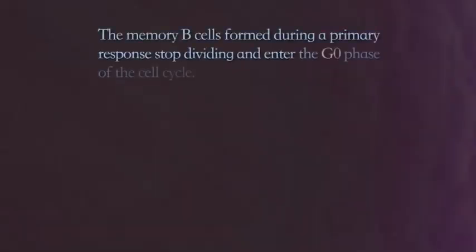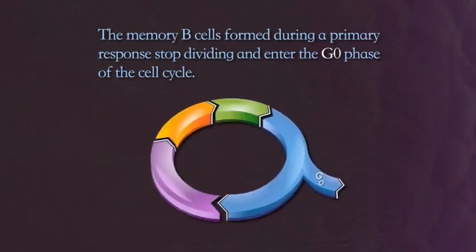The memory B cells formed during a primary response stop dividing and enter the G0 phase of the cell cycle. These cells have variable lifespans with some persisting for the life of the individual. The capacity to develop a secondary humoral response depends on the existence of this population of memory B cells as well as memory T cells.